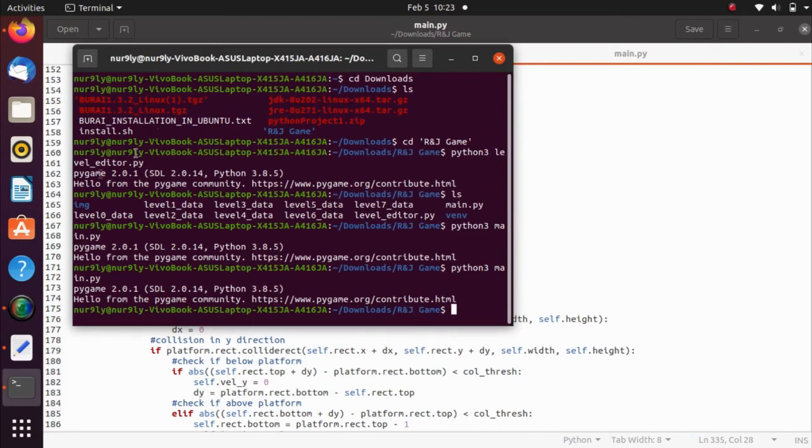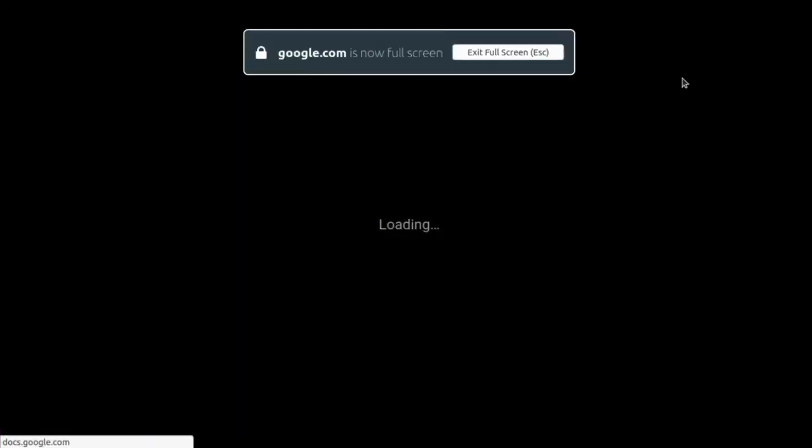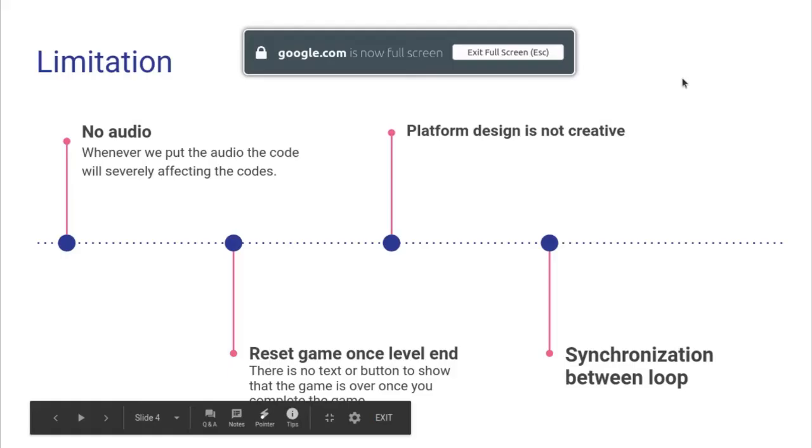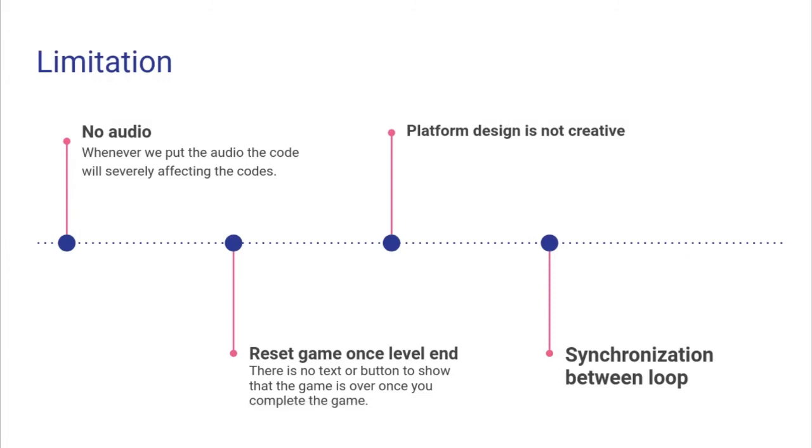Now let's move to the next slide. The limitations of this game: we don't have audio because I'm still new to Python, and when I put in the audio, it affects the code.